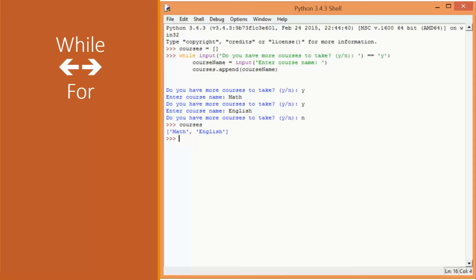But let's say I wanted to actually do the exact same thing we did the last time using a for loop, using a while loop. Let me reset my courses list. So let's say I'm going to ask the user how many courses they're taking, right? Same thing we did.